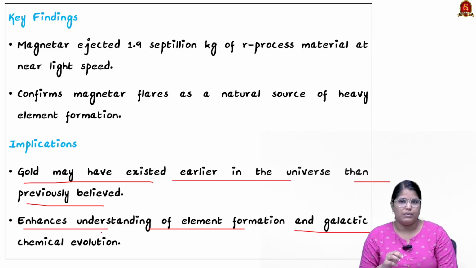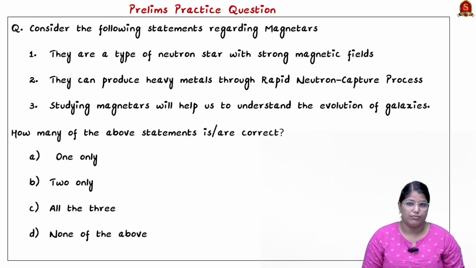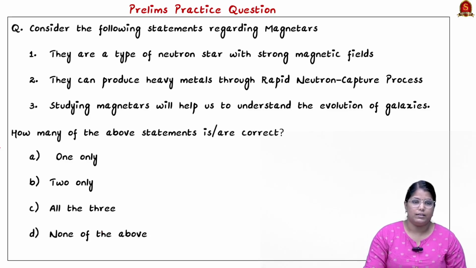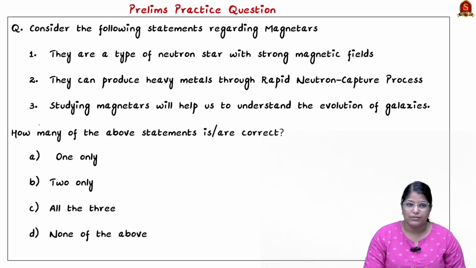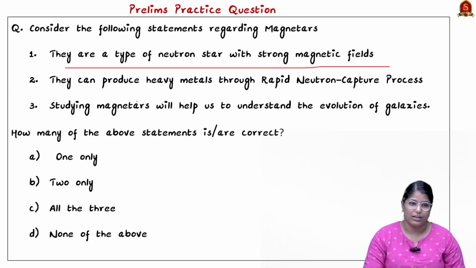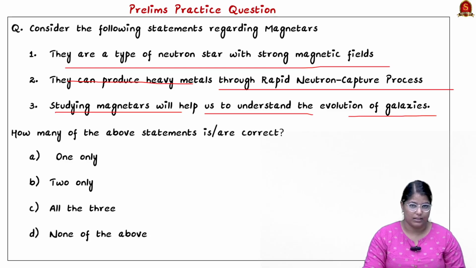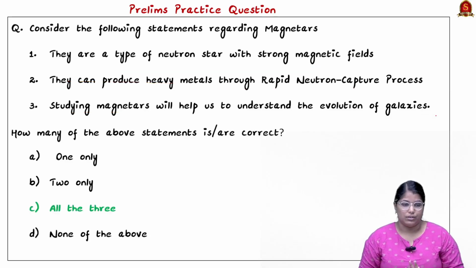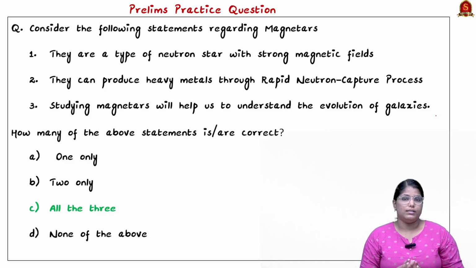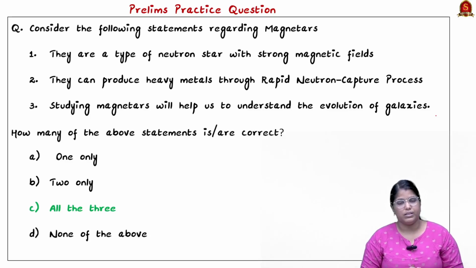Based on the things we have discussed, I have framed a prelims question for you. Let me read out the question. Here 3 statements are given about magnetars. First statement says they are a type of neutron stars with strong magnetic field. Second statement says they can produce heavy metals through the rapid neutron capture process. Third statement says studying magnetars will help us understand the evolution of galaxies. So the correct answer for the question is option C, all the above. All the statements given here are correct. So with these learned points, now let us move on to the next news article discussion.